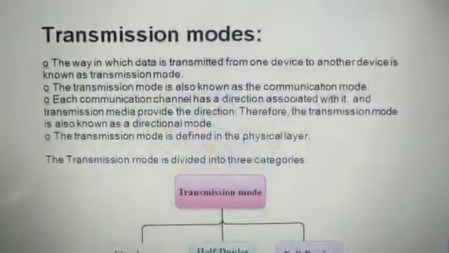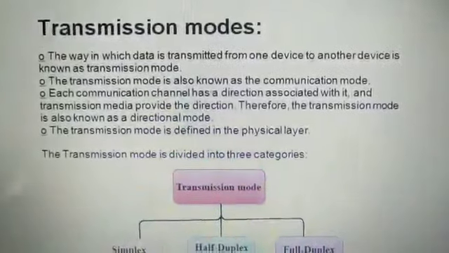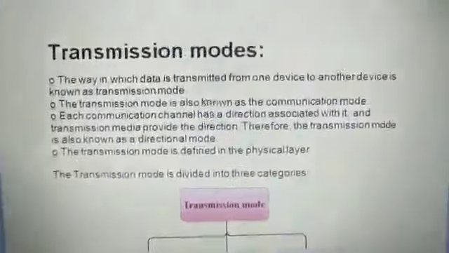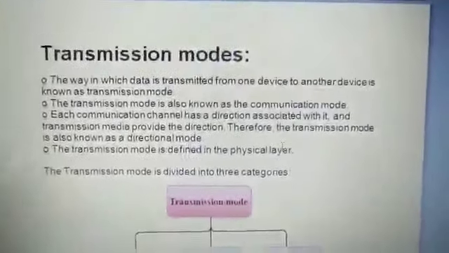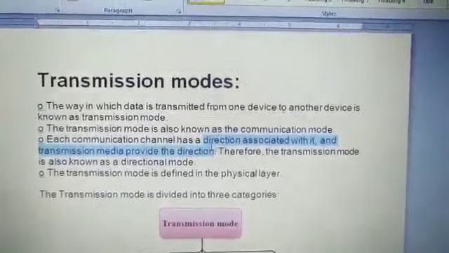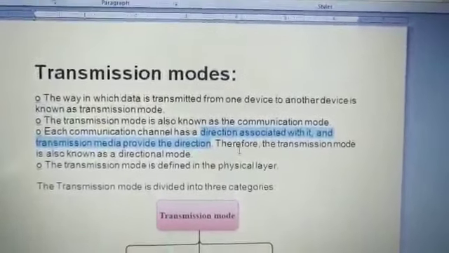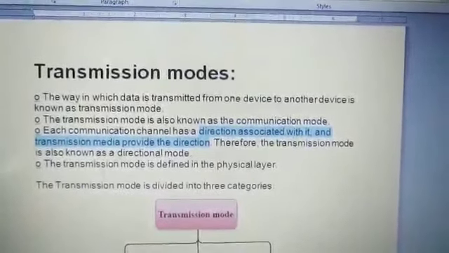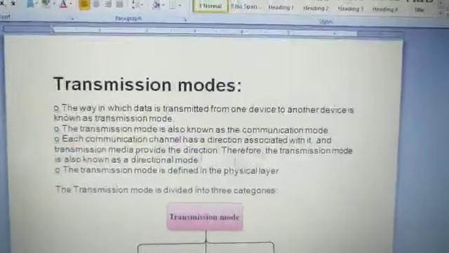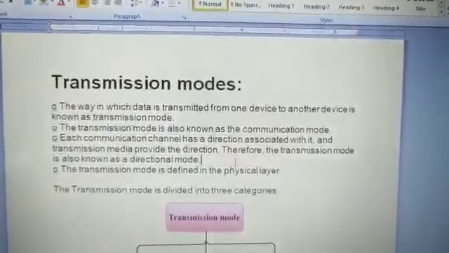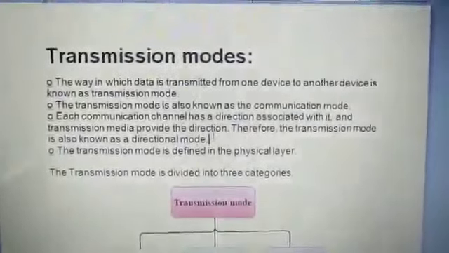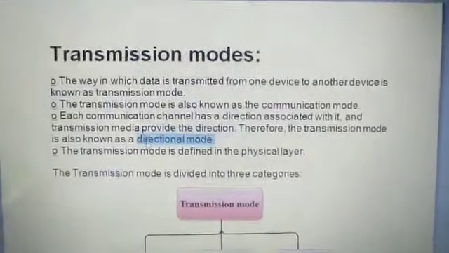Why is it called the directional mode? Because when the communication has been set up, it directs from where to where we are sending the information, and who is getting the acknowledgement. So that's why it is a directed pathway showing from where to where the transmission is going on. That's why it is also called a directional mode.